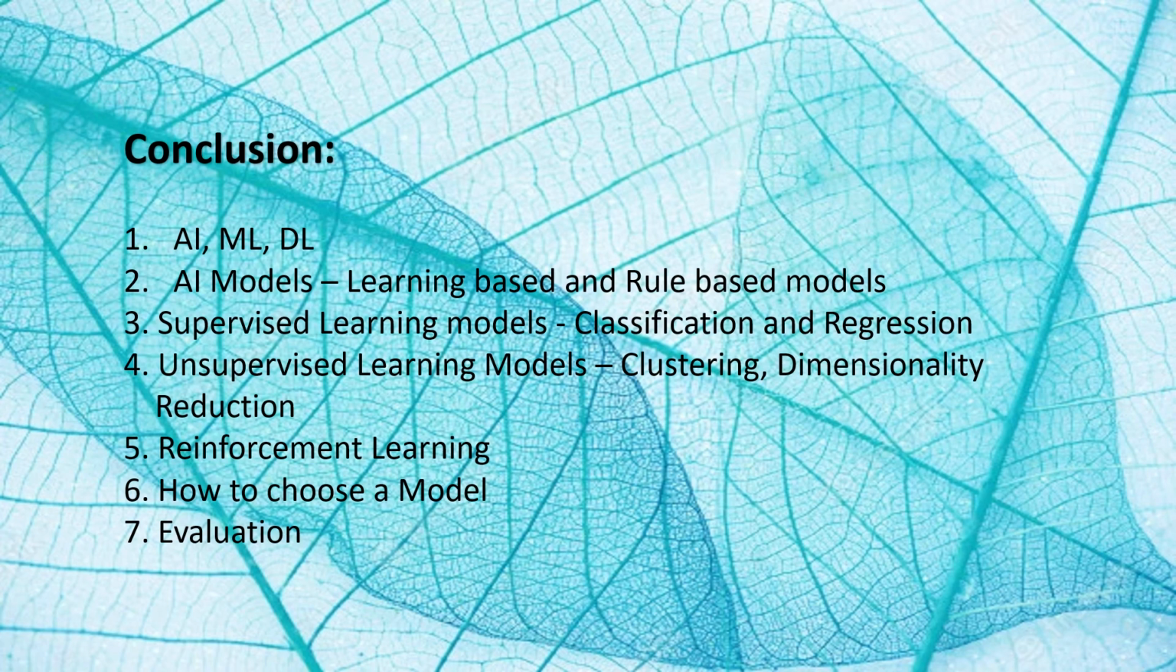Let us conclude. In this session, we have seen what AI, ML and DL are and different models of AI, that is learning based and rule based, and supervised learning models, that is classification and regression, unsupervised learning models, clustering and dimensionality reduction, and reinforcement learning, and how to choose a model, and at the last stage of the project cycle, that is evaluation.